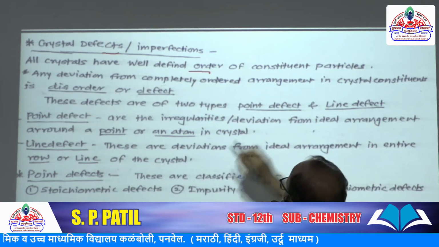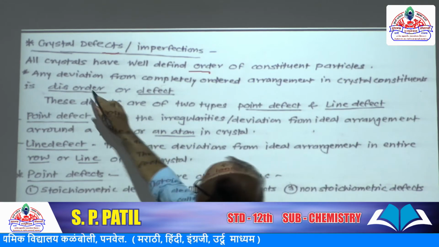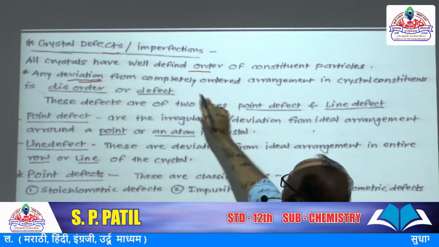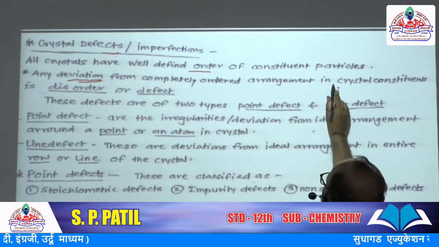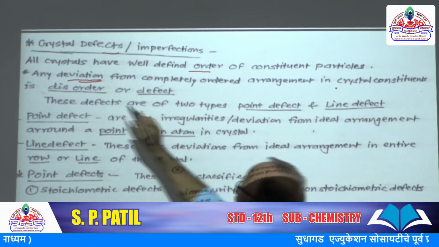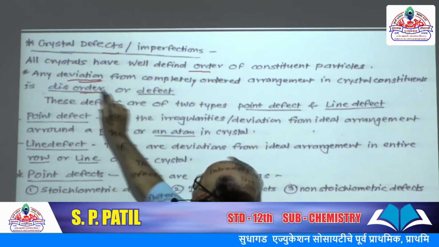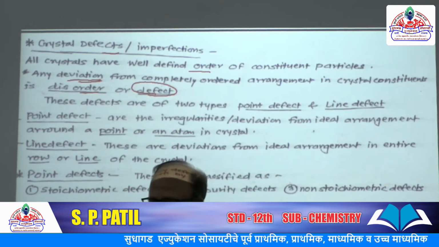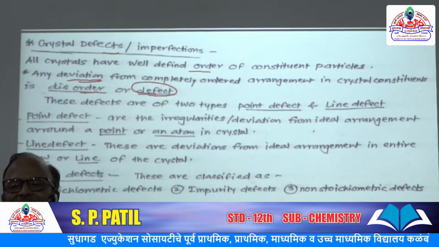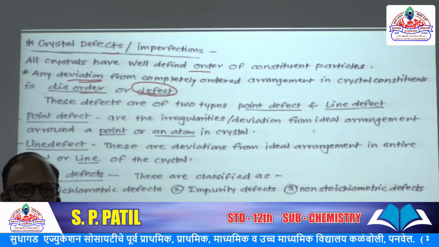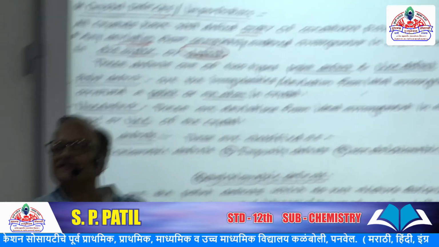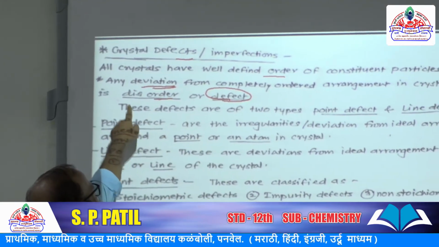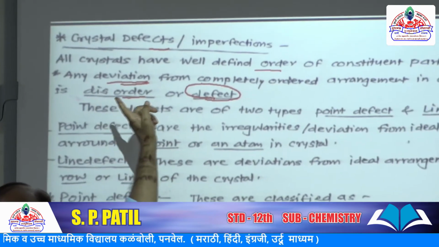So any deviation, any change from completely ordered arrangement in crystal constituents is called disorder, or it is also called defect. If a crystal structure has any imperfection, any irregularity present, then it is called a defect in the crystal structure, or disorder.